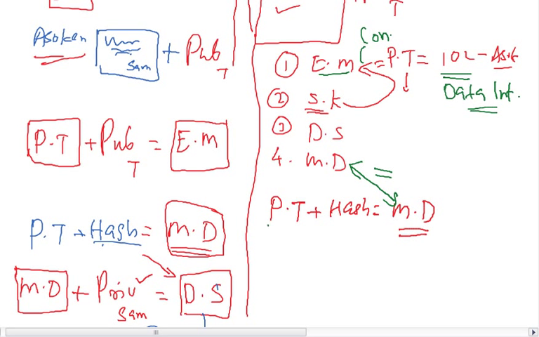When the plain text is hashed, he created a new message digest which is compared with the old message digest sent by Sam, and it compares very well. That means the data integrity is achieved. He cannot say, I didn't say 10 lakh, I said only 10 rupee or 100 rupee.